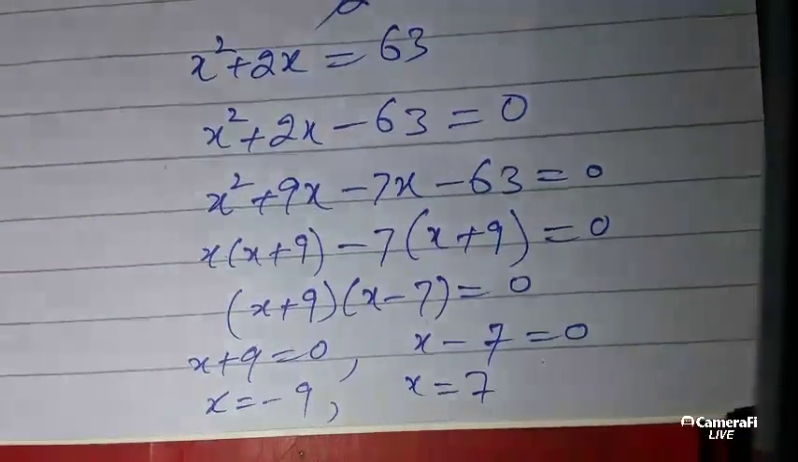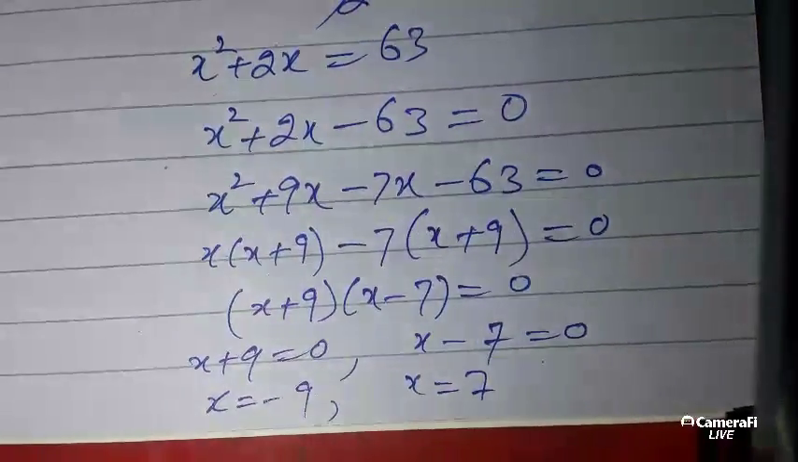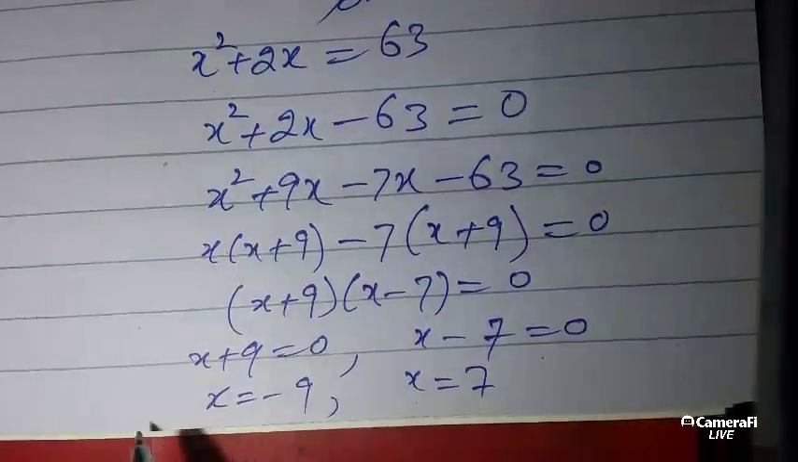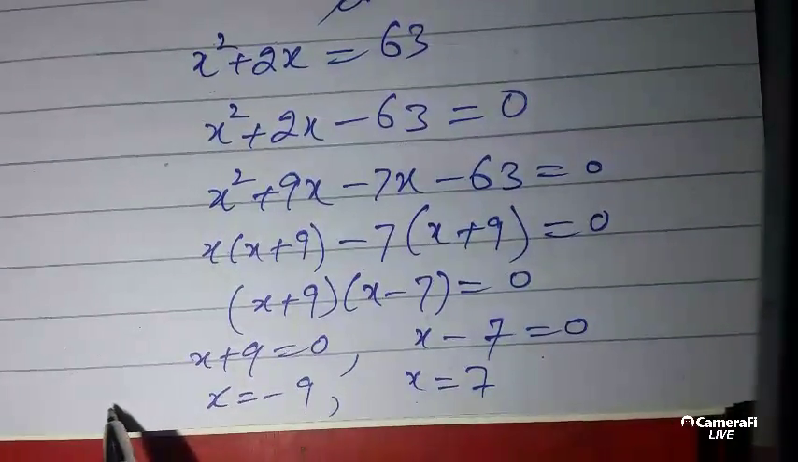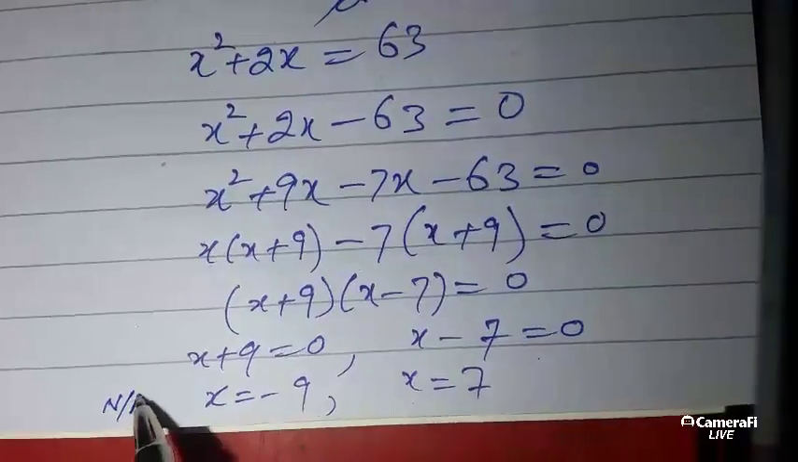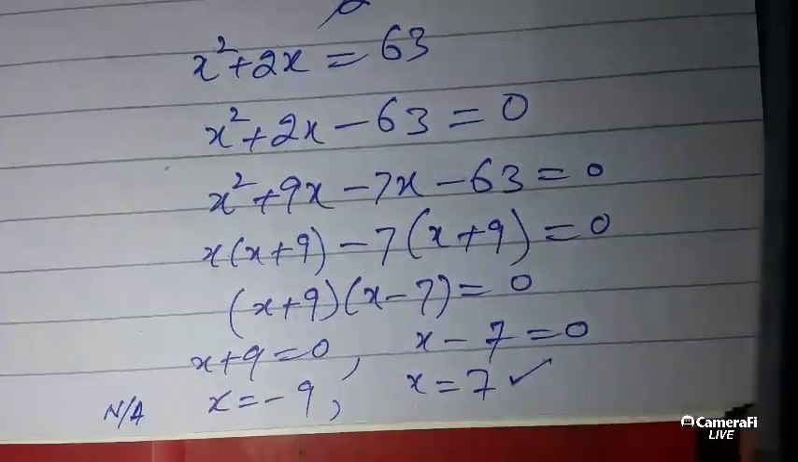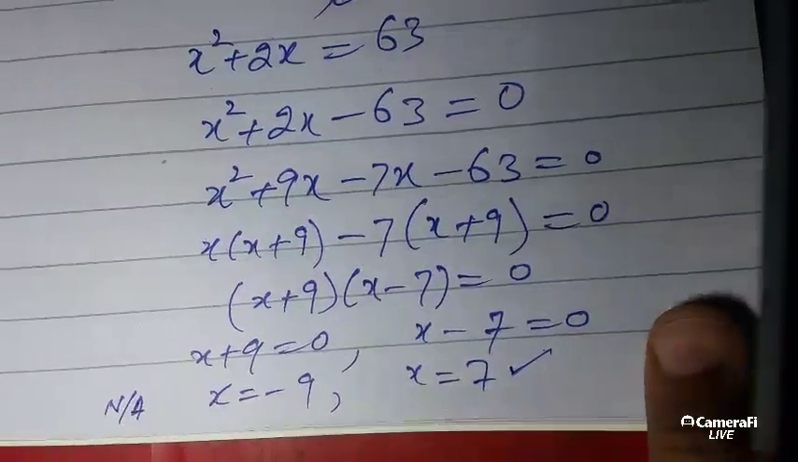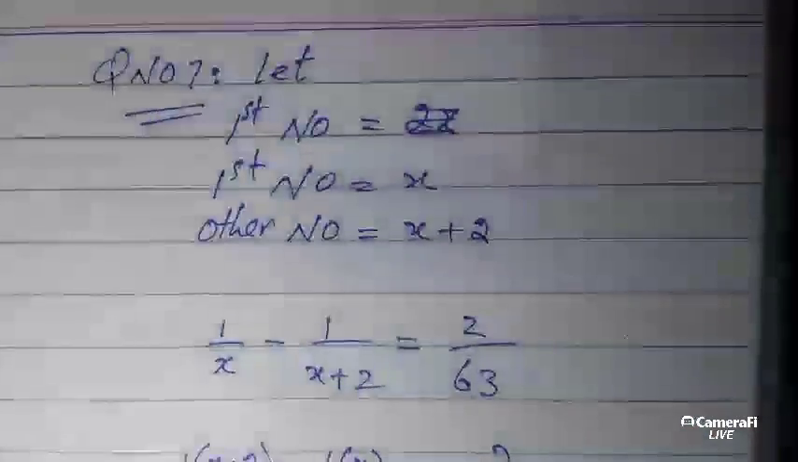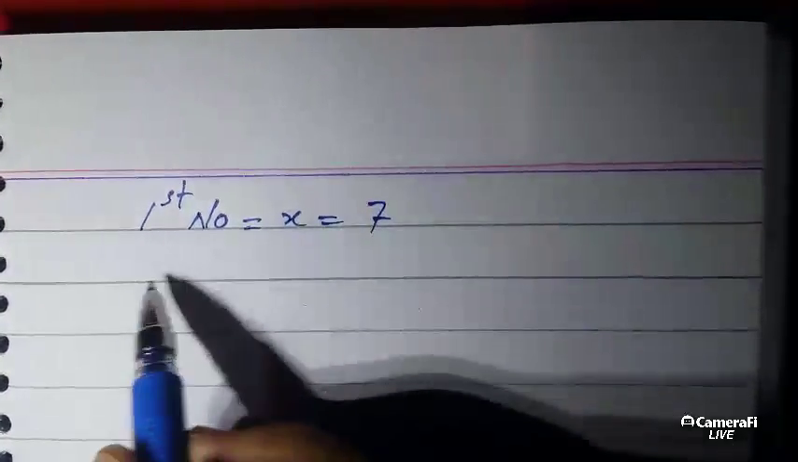So these numbers are positive, so x can be 7 and not minus 9. So this number is not applicable, so it is NA. So this is the answer for our question. The first number is 7 here. First number is equal to x, which is 7.